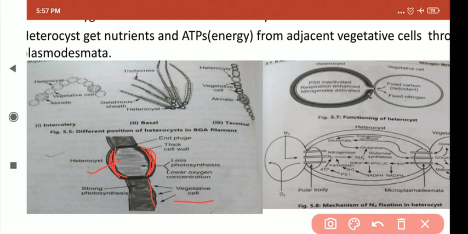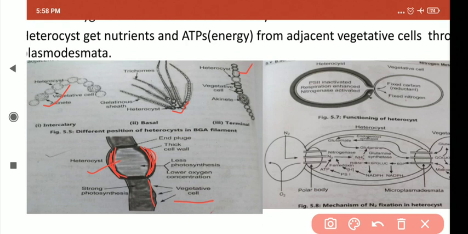The number, size and position of heterocysts differ in different species of blue-green algae. It may be present in the basal region, terminal region or intercalary in position. Look here, here is the intercalary position, here is the basal position of the heterocyst, and here it is terminal in position.